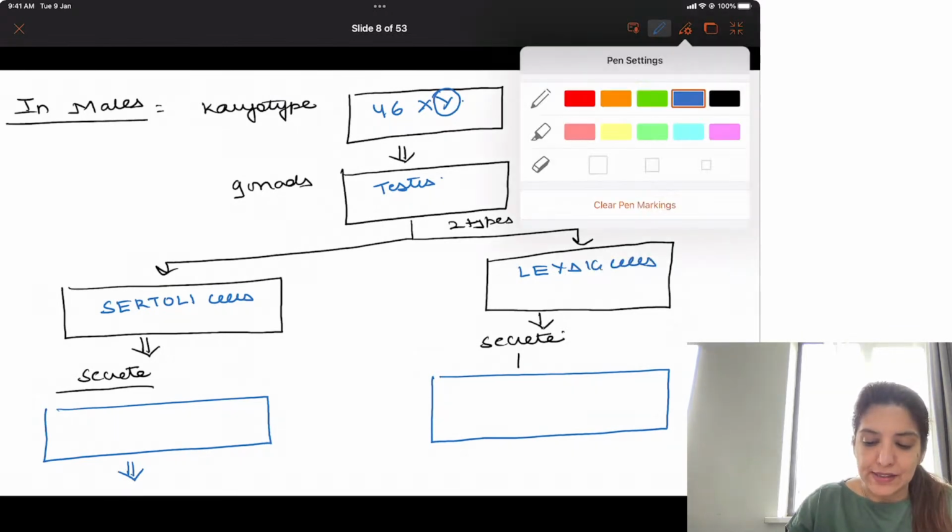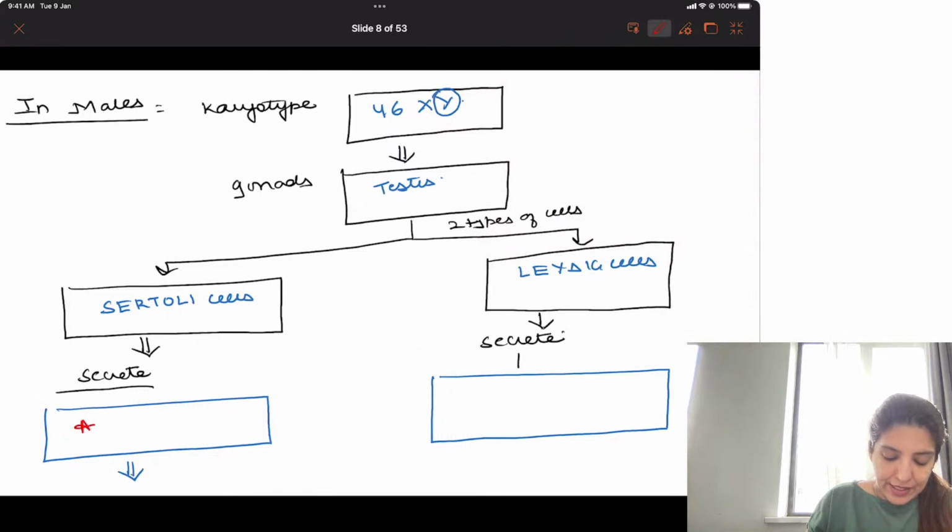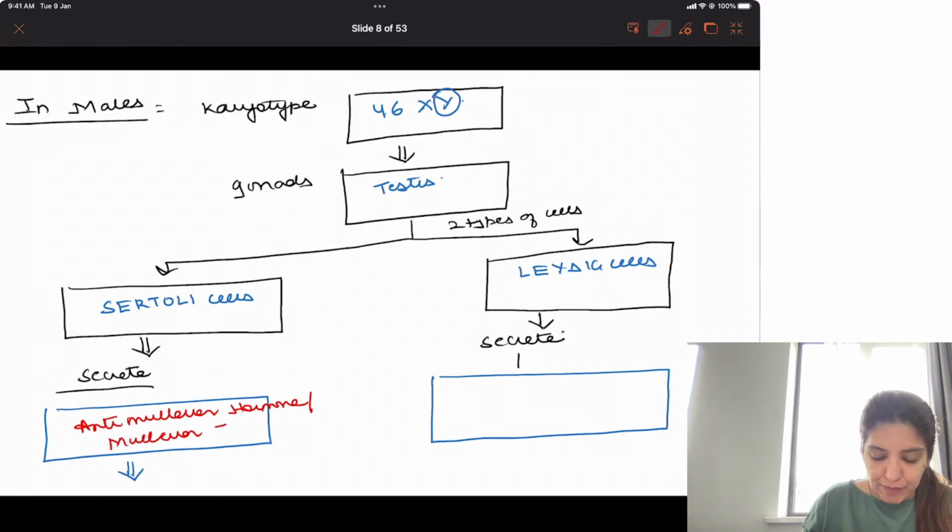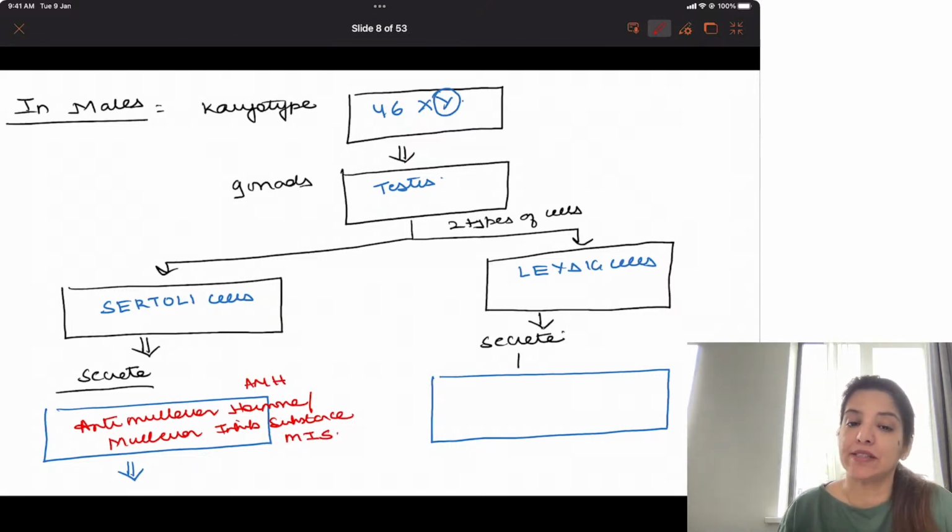Now, Sertoli cells are going to secrete anti-Mullerian hormone, which is also called Mullerian inhibiting substance. So, anti-Mullerian hormone, AMH, or you can also call it MIS, Mullerian inhibiting substance. I am telling you that testes has two types of cells, Sertoli cells and Leydig cells. Sertoli cells secrete anti-Mullerian hormone or Mullerian inhibiting substance.